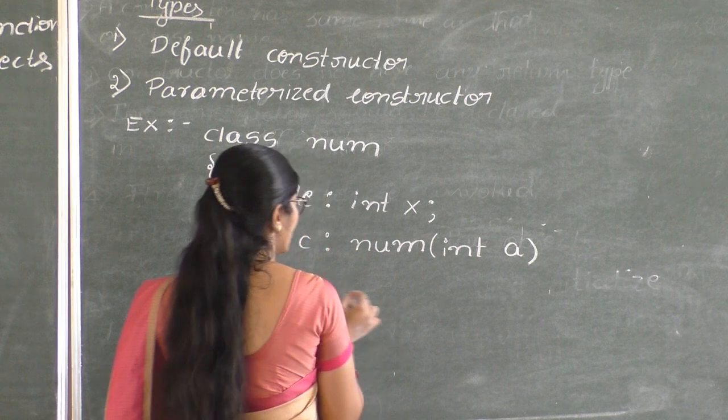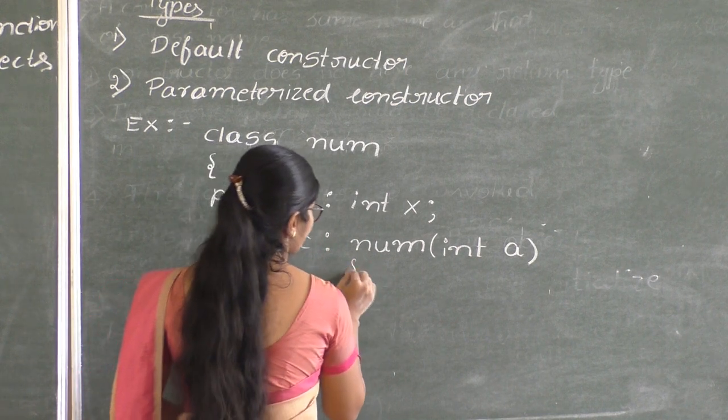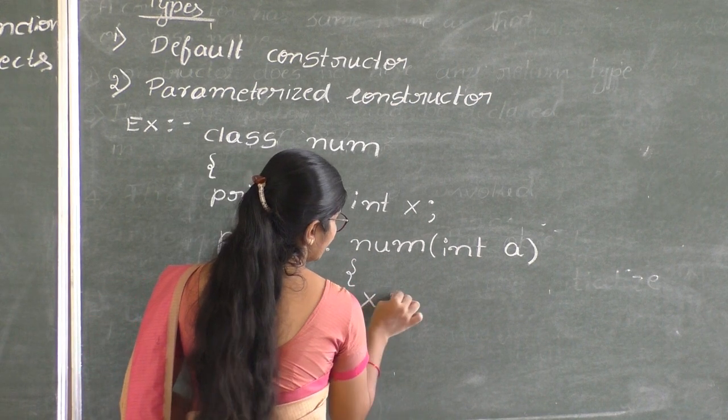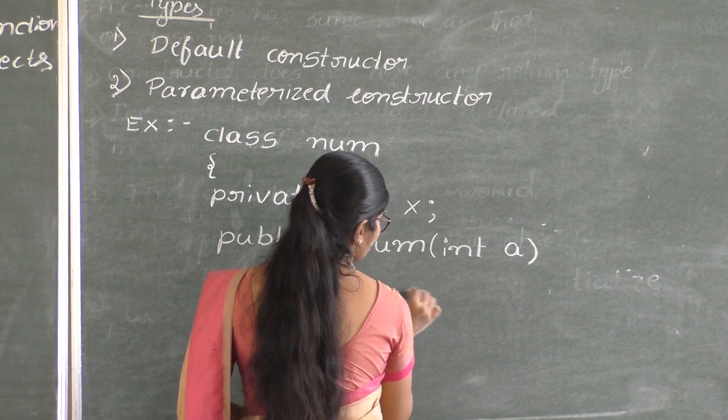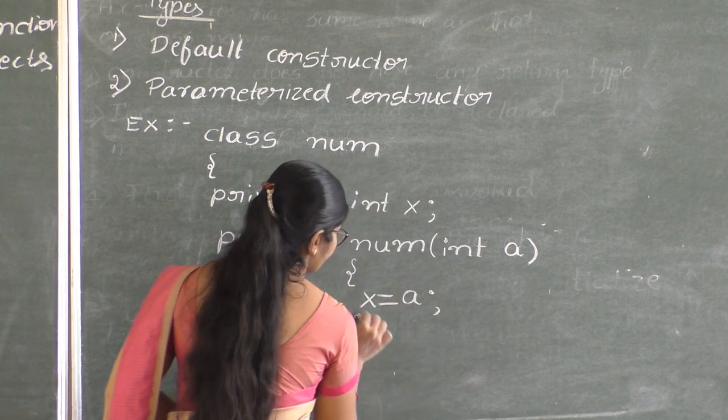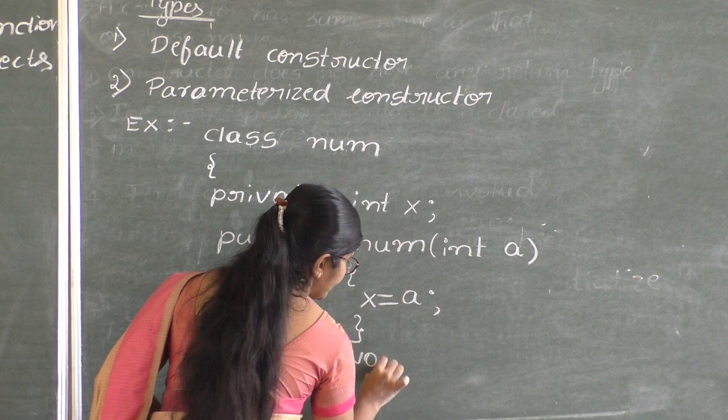Now I am passing a to the constructor. Initialize x equal to a. Void display